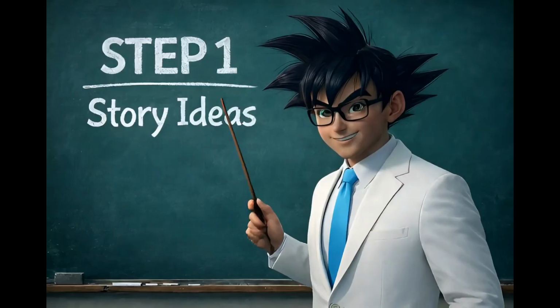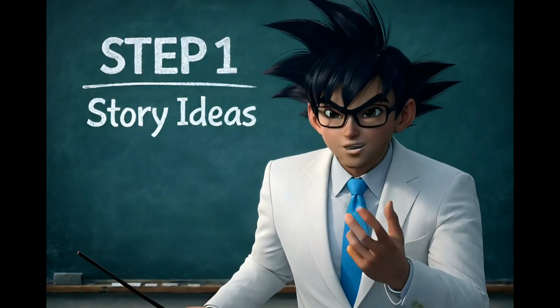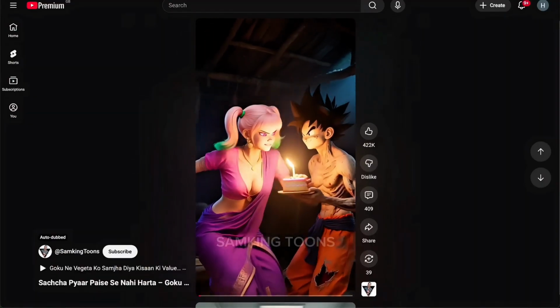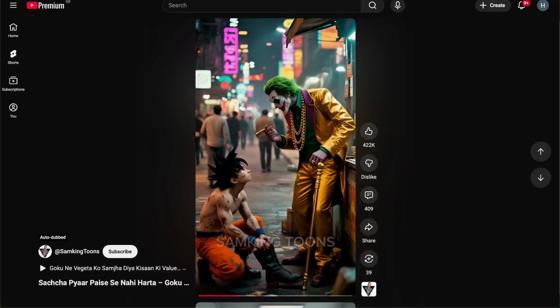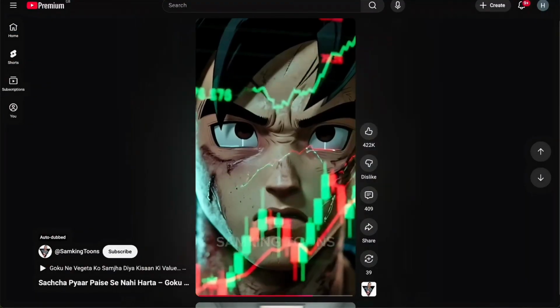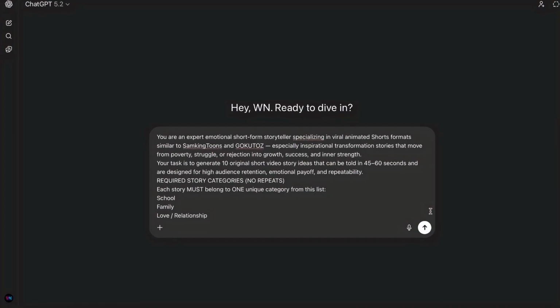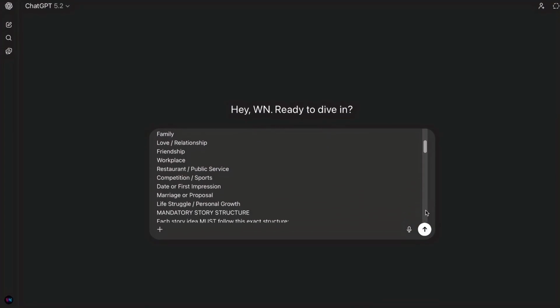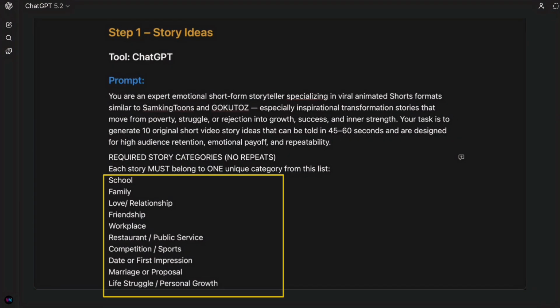Let's dive in. The first thing we need is a story. And not just any story, a story that actually works. These viral shorts usually follow the same emotional flow. Struggle first, then a turning point, then discipline, and finally, quiet confidence. So instead of guessing, I use GPT to generate around 10 story ideas based on that arc across different real-life scenarios like school, love, or the workplace.